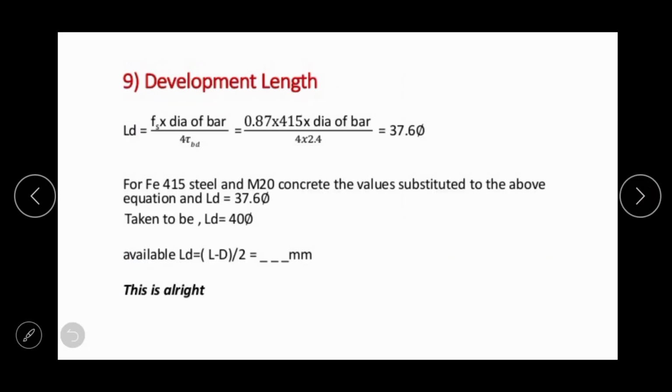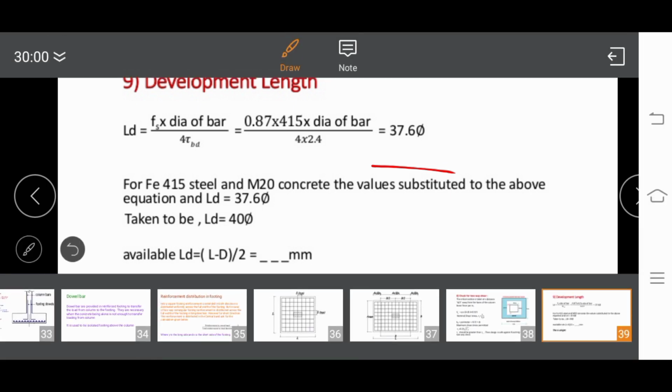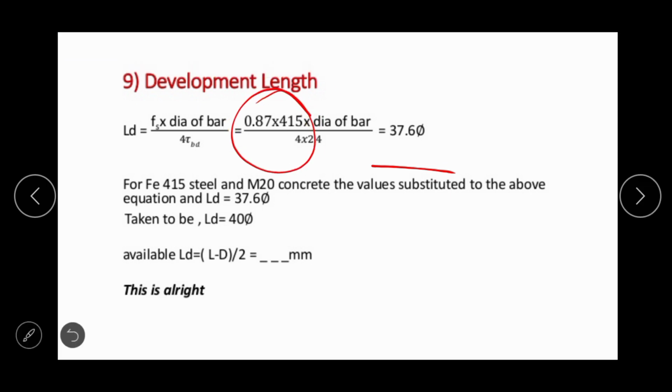Now come to the check of development length. Previously development length was calculated as 37.6 into 5, which is derived from the formula Fs into phi, or diameter of the bar, divided by 4 tau bd. In limit state method this Fs is 0.87 Fy. If we are selecting Fe 415 grade steel and M20 grade concrete, then the LD will be 37.6 into 5. It can be rounded up to 40 into 5.